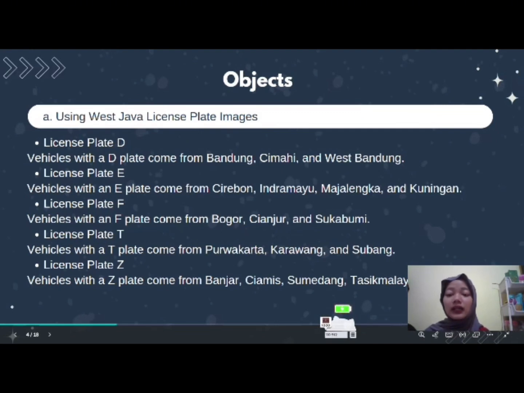License plate F, vehicles with an F plate come from Bogor, Cianjur, and Sukabumi. License plate T, vehicles with a T plate come from Purwakarta, Karawang, and Subang. License plate Z, vehicles with a Z plate come from Ciamis, Banjar, Sumedang, Tasikmalaya, and Garut.